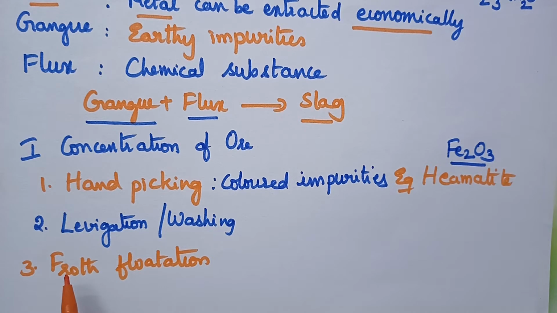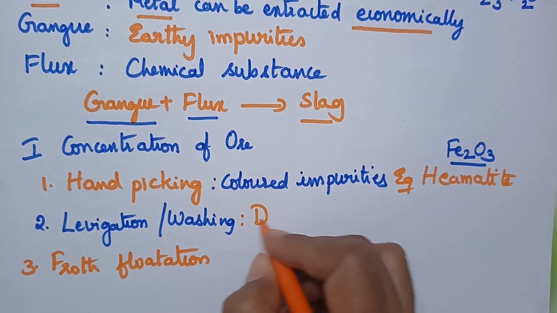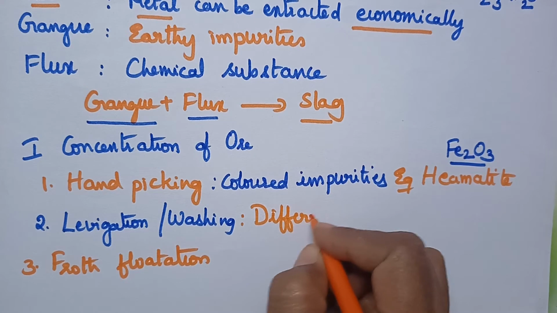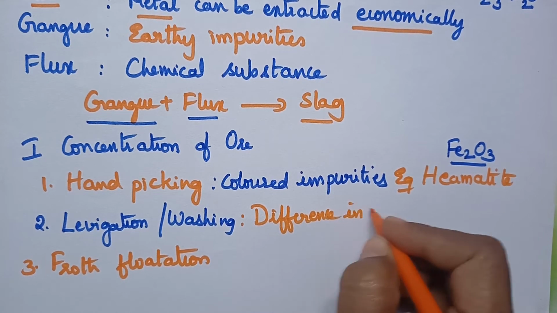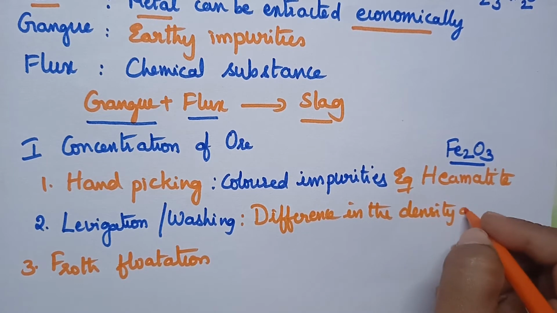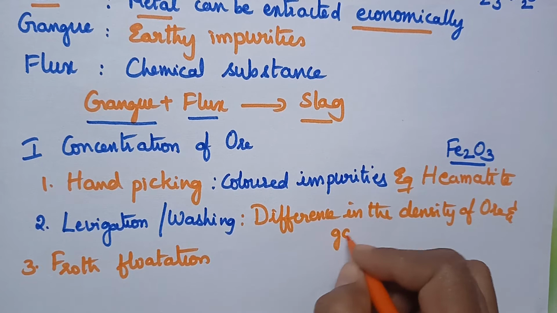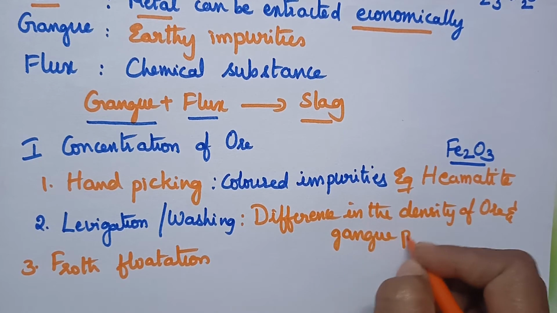Coming to the second method, the leviation method, or washing process, this method is totally based upon the difference in the density of ore and gangue particles.